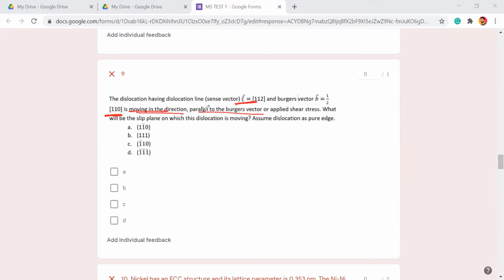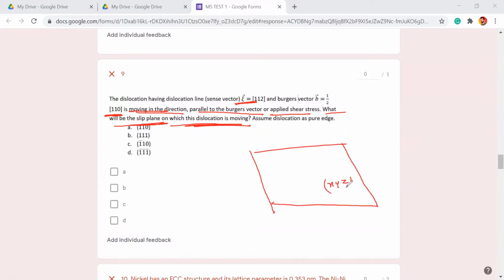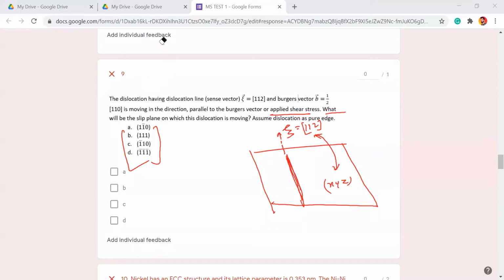This dislocation is moving parallel to the Burgers vector or applied stress. It is asking what will be the slip plane on which this dislocation is moving. So it is asking what is x, y, z if you have a dislocation lying on it, and this dislocation has a line vector xi that is 1, 1, 2. So if this is x, y, z, their dot product will be 0, right? Yes. So which one is x, y, z? Just take the dot product with xi. As simple as that. See on which option it is giving dot product 0.